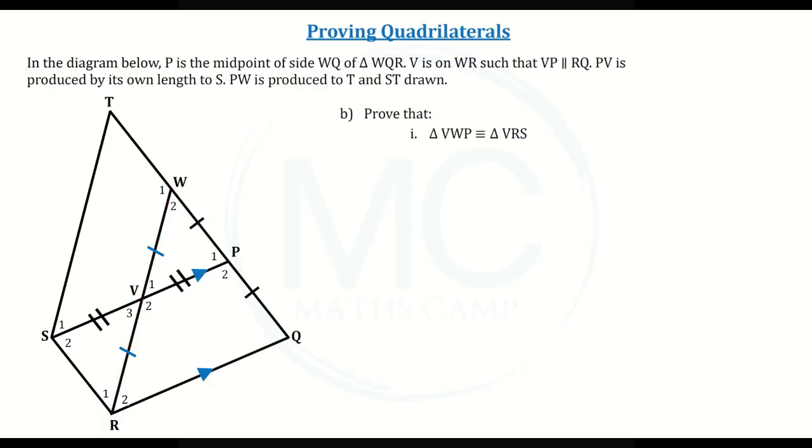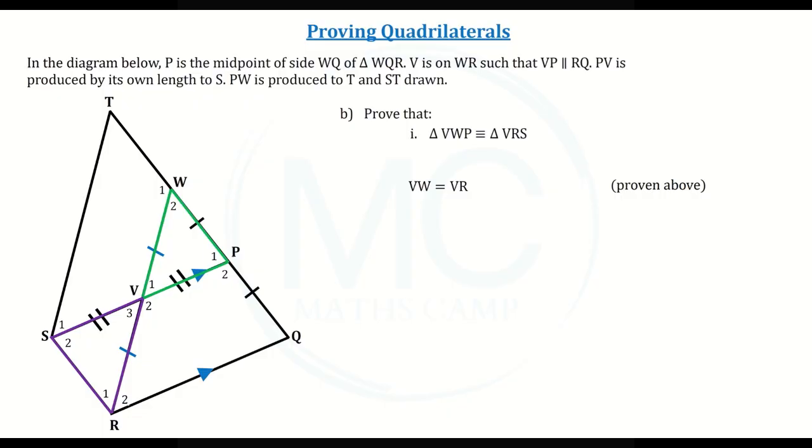Prove that triangle VWP is congruent to triangle VRS. On our diagram, let's make triangle VWP green and triangle VRS purple. Now we have quite a bit of information on our diagram, so let's start here. In part A of this question, we were told that VW is equal to VR, and we found the reason for this to be the converse midpoint theorem. So you can use this as the reason here again, or we can simply say proven above.